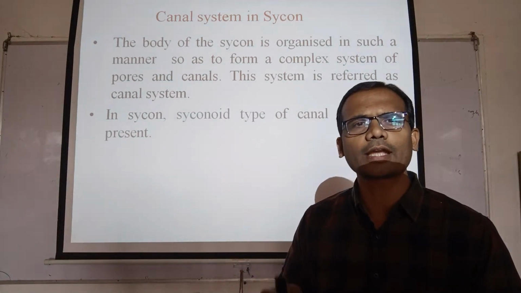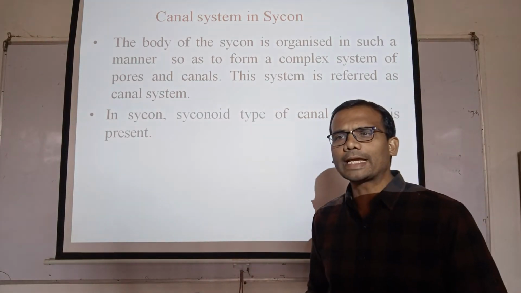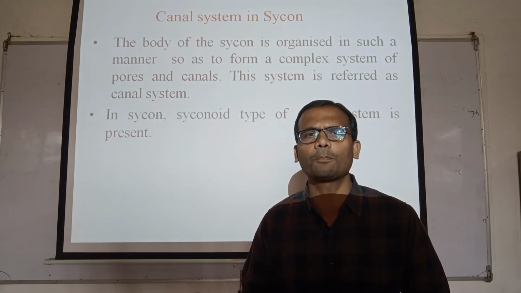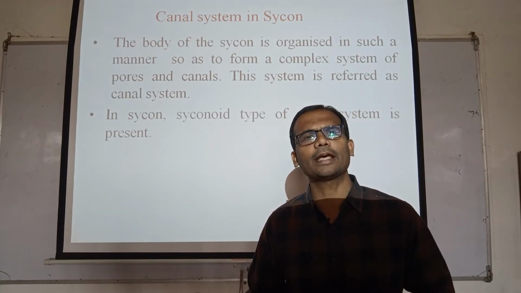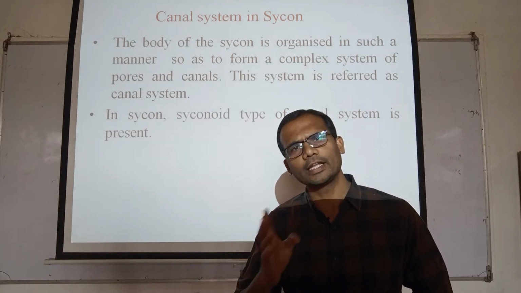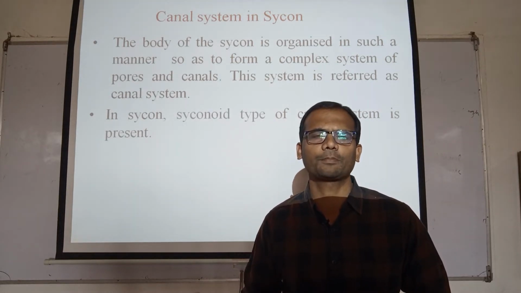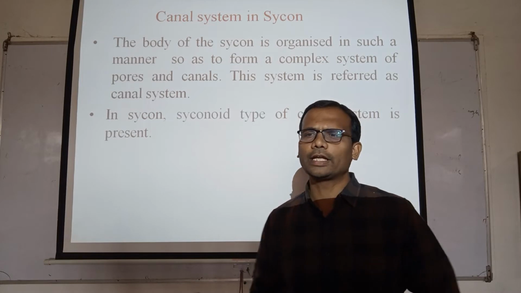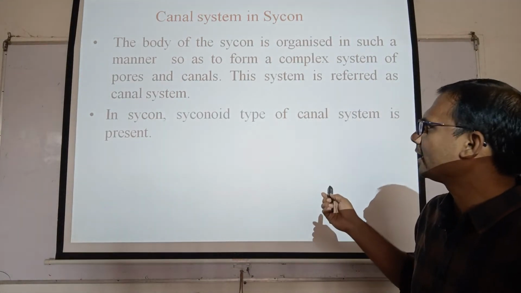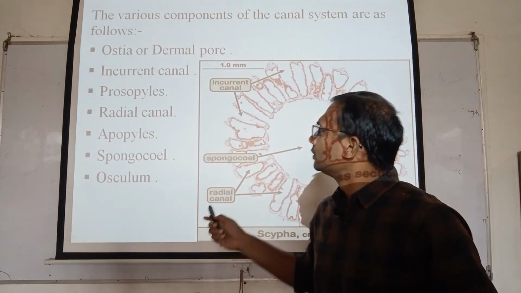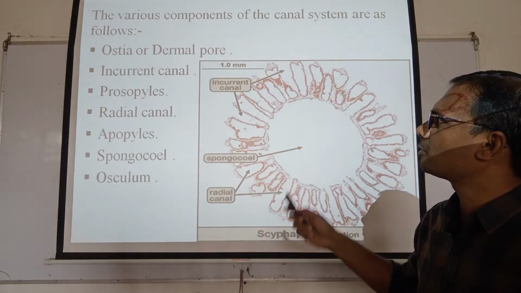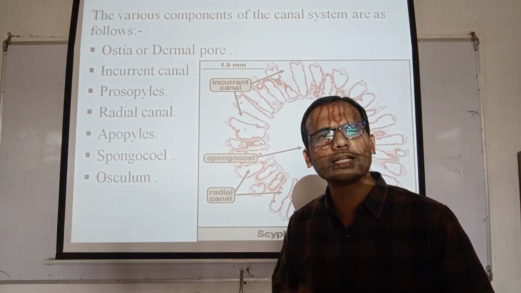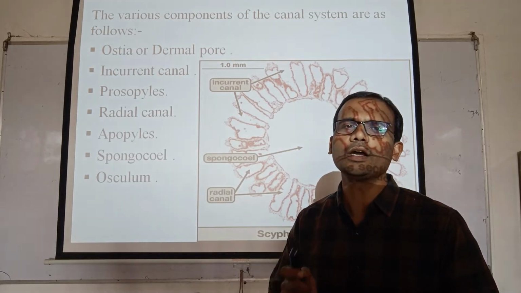Now we will discuss the canal system in Sycon. The body of the Sycon is organized in such a manner as to form a complex system of pores and canals. This system is referred to as the canal system. In poriferans there are four types of canal systems: asconoid, syconoid, leuconoid, and rhagon type. In Sycon, the syconoid type of canal system is present. The various components of the canal system are the ostia or dermal pores, incurrent canals, prosopyles, radial canals, apopyles, spongocoel, and the osculum.